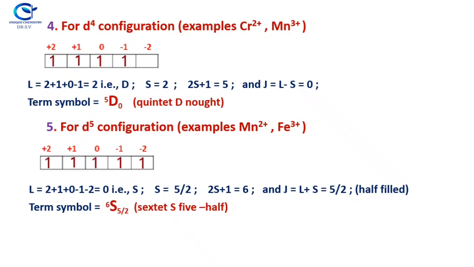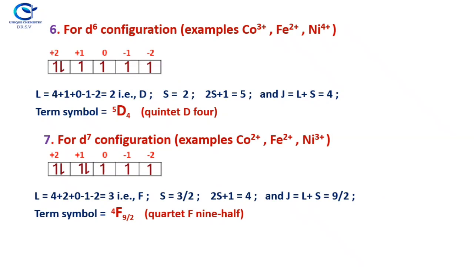Now the sixth example, for d6 configurations: examples are given as cobalt 3+, Fe2+ and nickel 4+. You see, after the completely half-filled orbitals, the sixth electron will go to the highest ML value, which is +2. Now you can easily find out: neglect all 5 half-filled electrons, and only 1 electron goes to the +2.